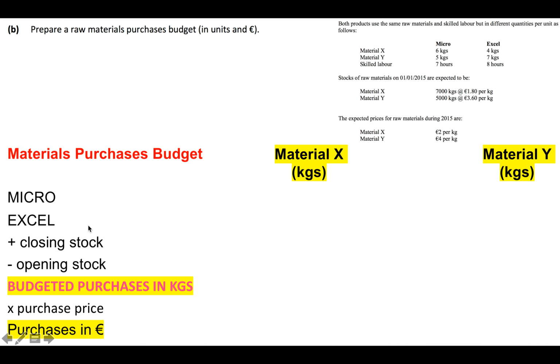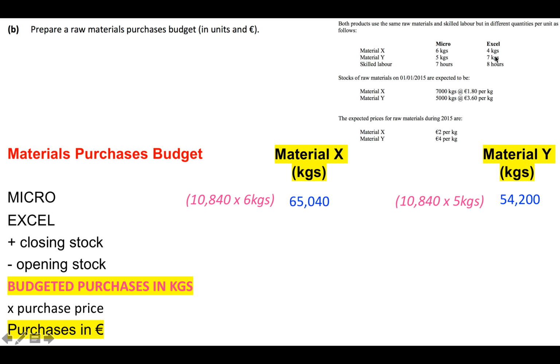So Micro, all right, we know from part A how many units we need to make. We need to make 10,840. So material X, Micro, needs 6 kgs. So in total, that is 65,040 kgs there. Material Y for Micro, it needs 5 kgs. So 10,840 units multiplied by 5 kgs is 54,200 kgs.